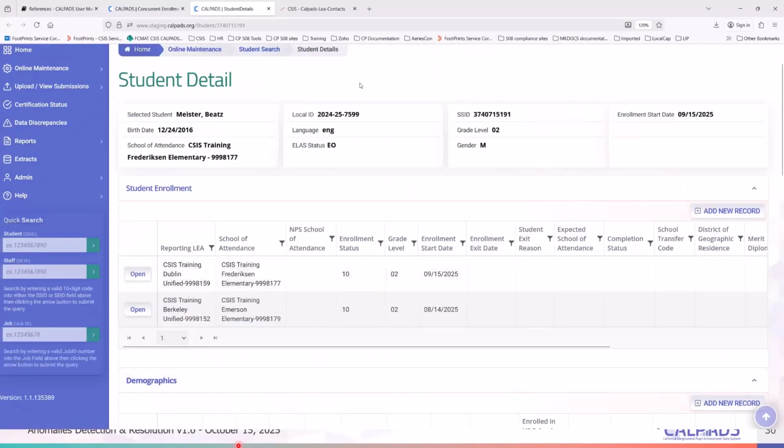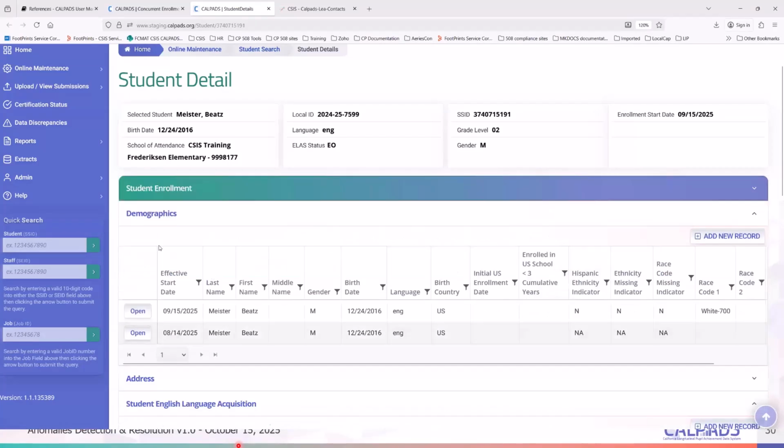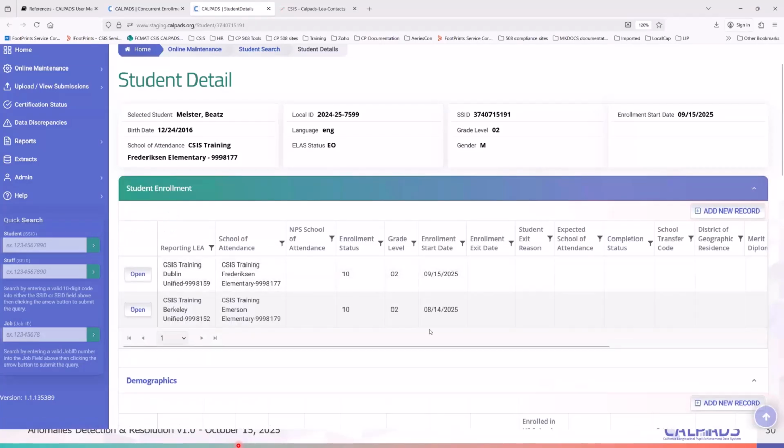So let's look at Beatsmeister. It says here that I initially enrolled the student on 8/15, but then Dublin Unified picked up the student on 9/15. Since this is almost a month gap, I would reach out to my school site and say, hey, is this kid still here? Or when was the last time the kid was enrolled?